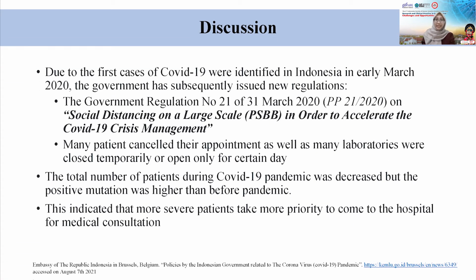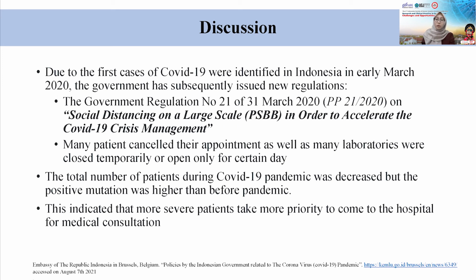We know the first cases of COVID-19 were identified in Indonesia in early March 2020. Then the government made new regulations about social distancing, and the implementation involved the closure of schools and workplaces, encouraging work from home, and restriction on outdoor activities related to defense and security aspects.